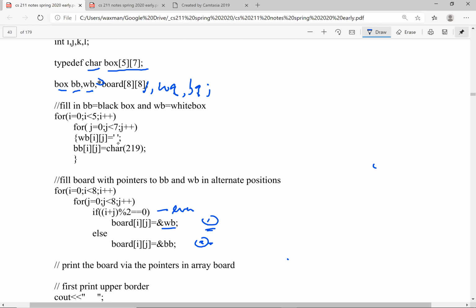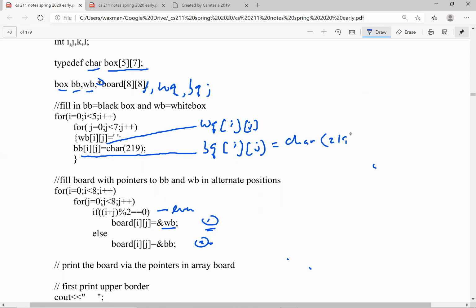It's the same thing. These are going to be boxes. So not only is white box sub ij going to be given an initial value of a blank, but also white queen sub ij will be given an initial value of blank. And not only will BB, black box, be initialized to char 219, but also black queen sub ij will also be given an initial value of char 219. And this will be given an initial value of blank, right? And so that's basically what happens.